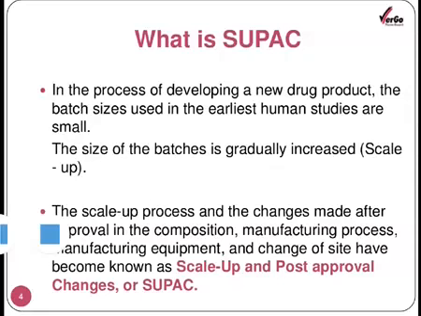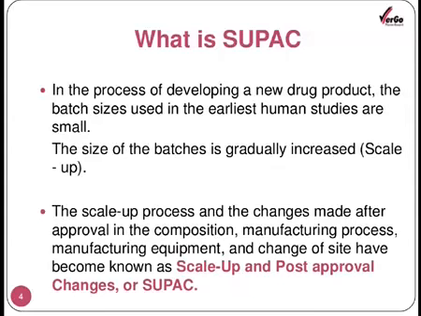The size of the batches is gradually increased, what is known as the scale up. The scale up process and the changes made after approval in the composition, manufacturing process, manufacturing equipment, and change of the site are known as scale up and post approval changes, abbreviated as SUPAC.